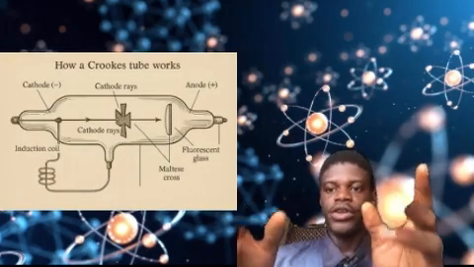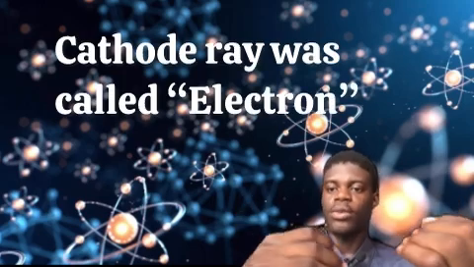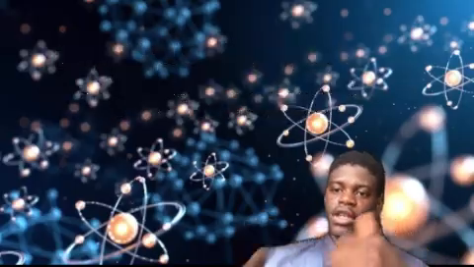And he noticed that some rays were actually coming from the cathode and hitting the anode. He called those rays cathode rays. Those cathode rays were later called electrons. So William Crookes actually discovered the electron.